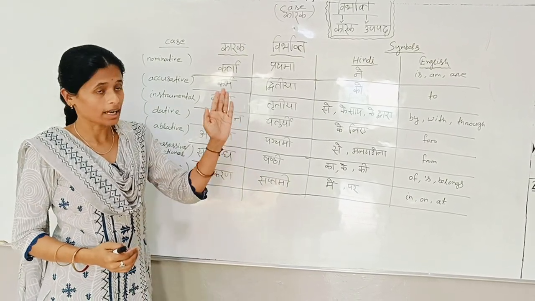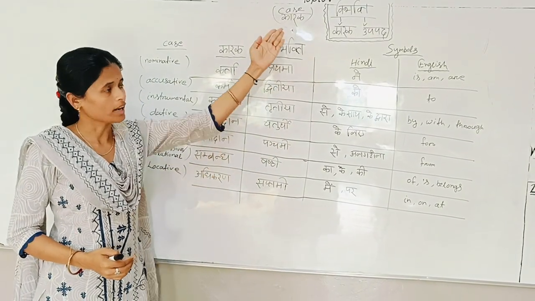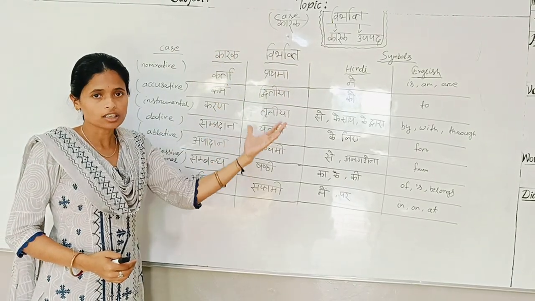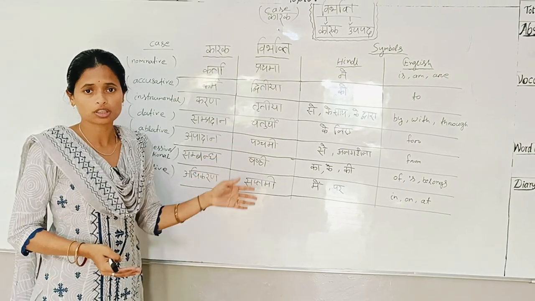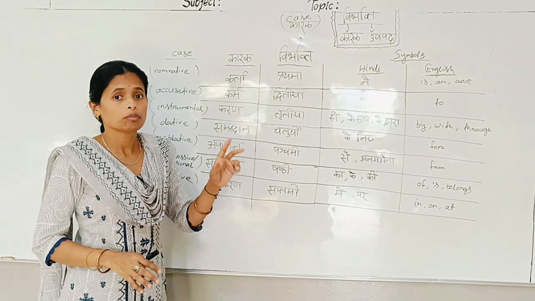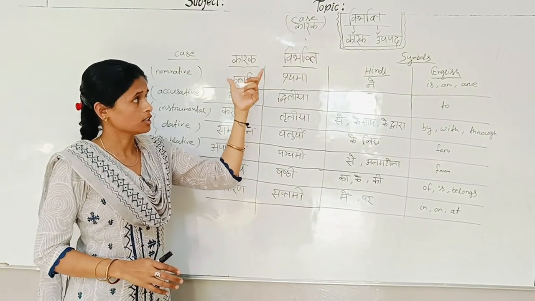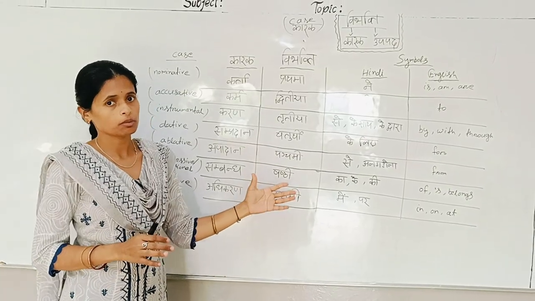You have an idea that Vibhakti has two types. What are they? One is Karak, one is Upapad. So Karak has 7 Vibhaktis. Everyone knows that Vibhakti are 7 types, but no, Vibhakti are 2 types. Second thing, all these Vibhakti are based on Karak. And what is Upapad Vibhakti?